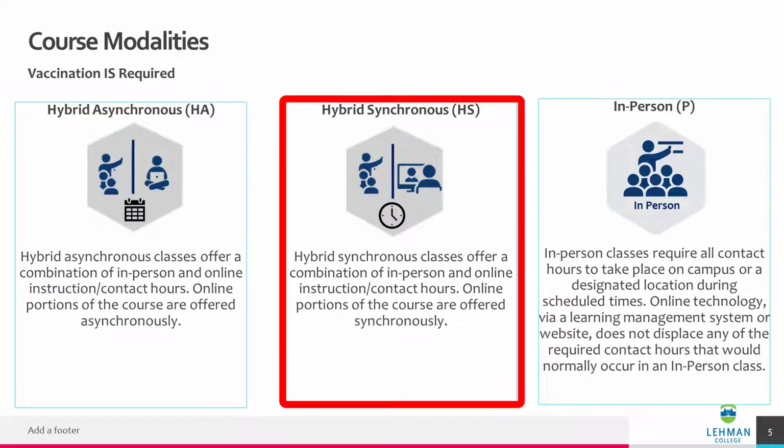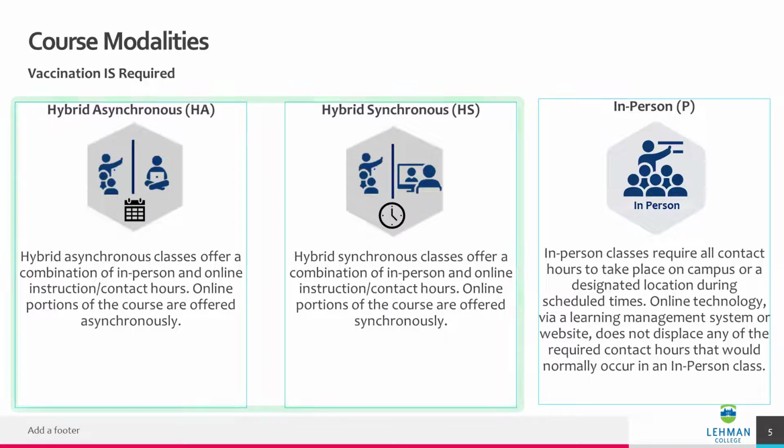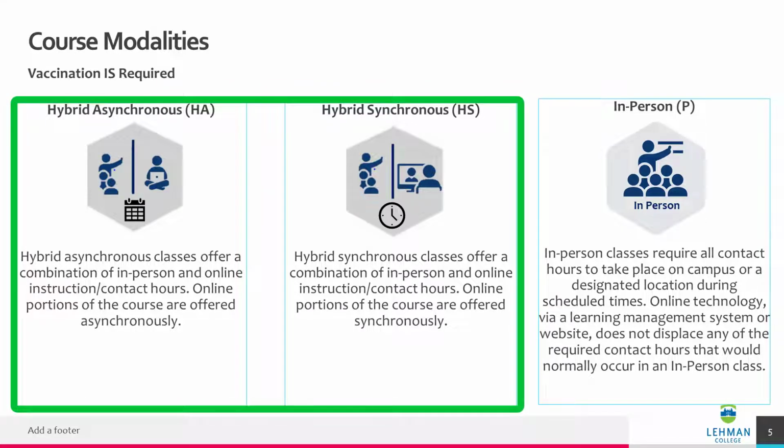Hybrid synchronous classes offer a combination of in-person and online instruction/contact hours. Online portions of the course are offered synchronously, in which students must be virtually present on the designated days and times. Hybrid asynchronous and hybrid synchronous are 2 new modalities offered for the Winter 2023 session and Spring 2023 term.